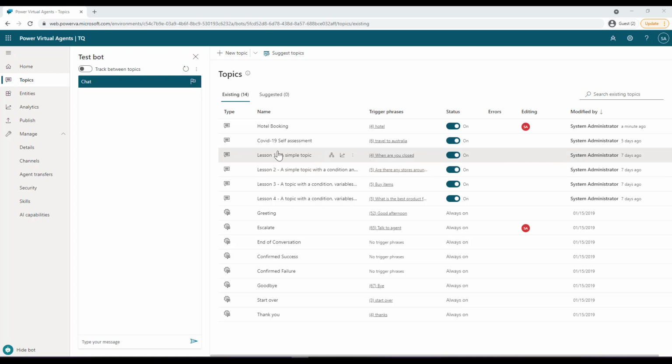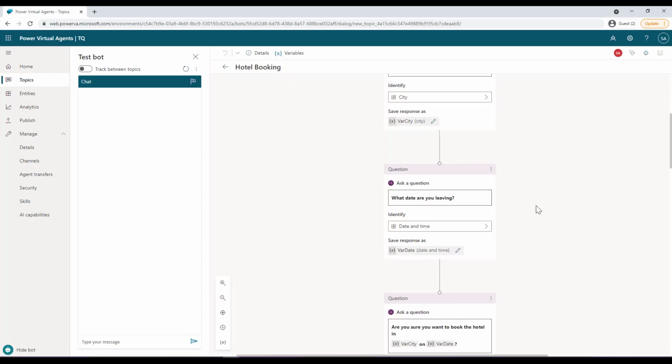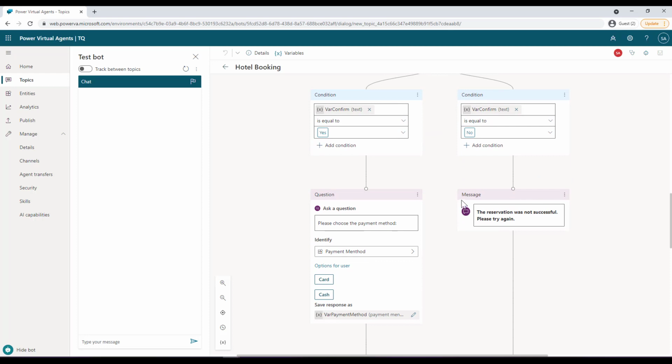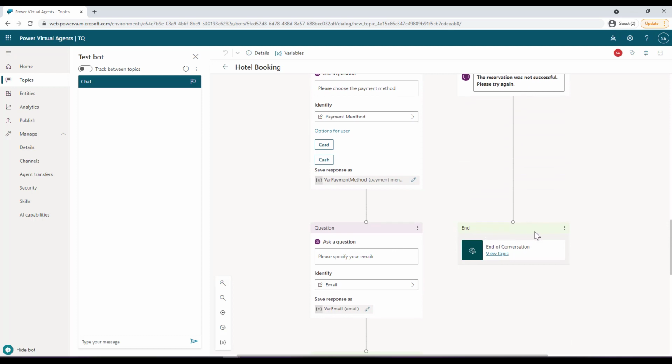Now, if I go to my topics over here and then go to hotel booking authoring canvas, what I can do is change this flow a little bit. If the person says, no, this is not the right information, then it goes to a different flow where the reservation was not successful. And instead of ending the conversation, I'll just delete this. I will add a node and redirect to another topic.